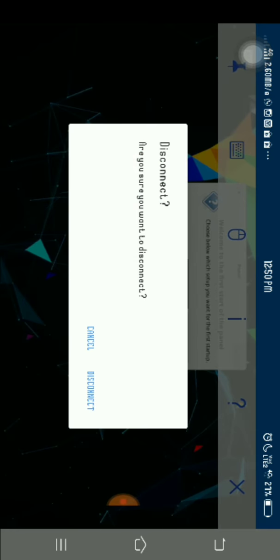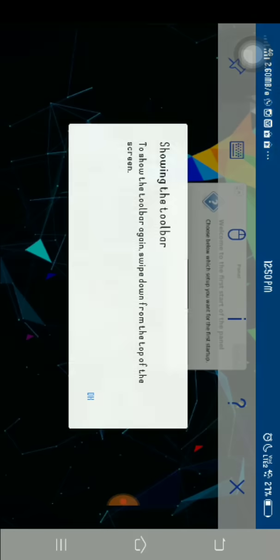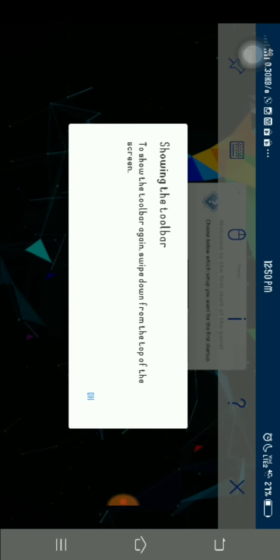Okay, so we can also use an additional mouse or keypad to control our operating system, and we can also enlarge the system settings. Like, okay, let's cut this. Disconnect. No, I don't want to disconnect. Just unpin this. To show toolbar again, swipe down from the top. Okay. Go back. That's good. Now it's good.